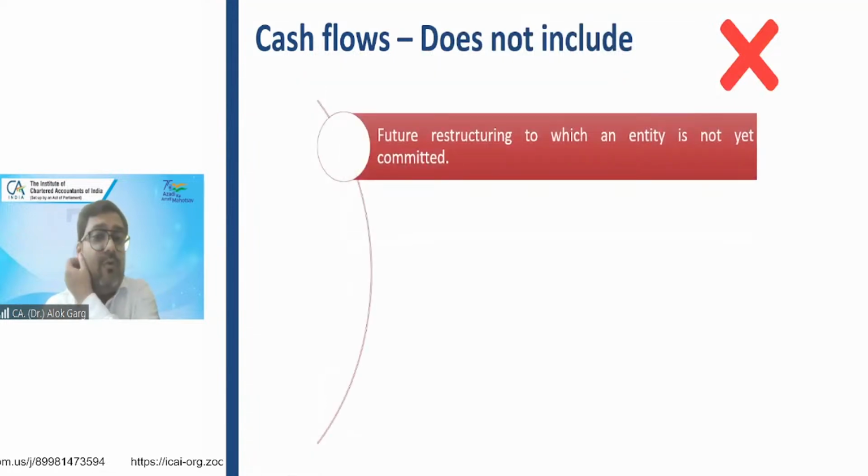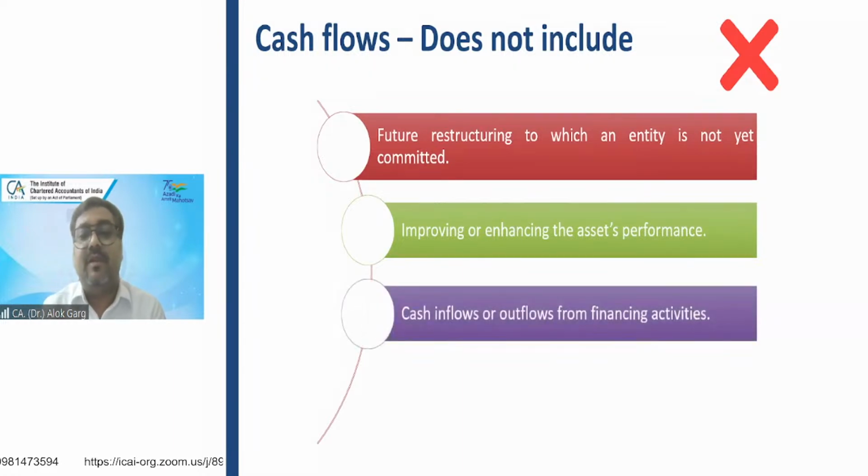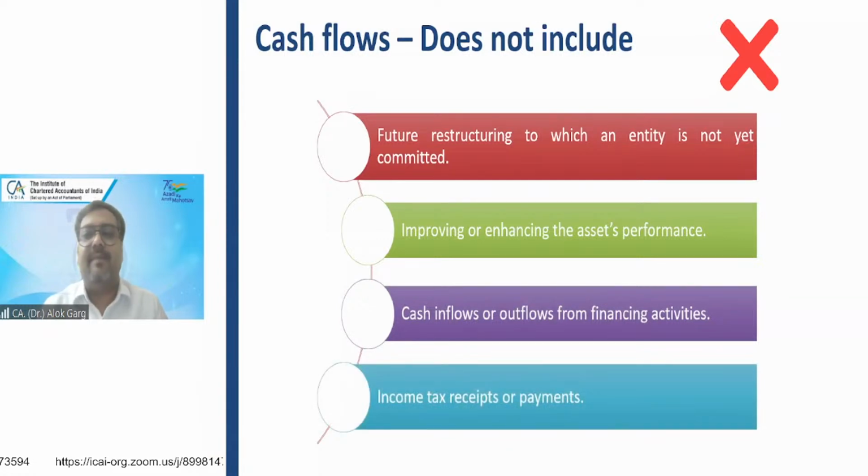What is not required to be included? Future restructuring cost is not required to be included. Improving or enhancing the asset performance: you are saying that after 3 years, I will do a major renovation and restructuring and my asset efficiency will increase. The answer is no, you cannot take that. Cash inflow or outflow in financing activity: you are saying that I will raise an IPO. You cannot take that cash inflow or outflow for financing activity. Income tax receipt or payment is not allowed to be taken for cash flows.